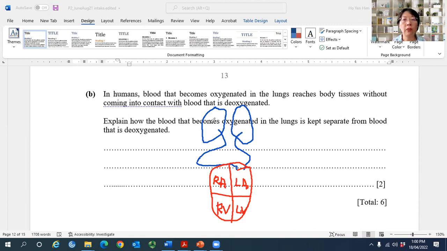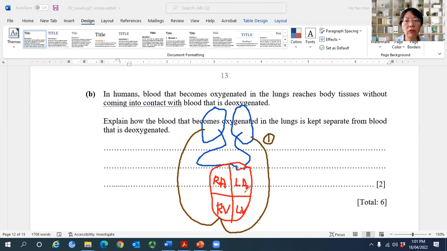So the pulmonary vein will carry oxygenated blood from the lung, so it will not mix with the pulmonary artery that carries deoxygenated blood from the right side of the heart. So this is the first thing, how it's being separated, because oxygenated blood is carried by the pulmonary vein and deoxygenated blood is carried by the pulmonary artery. So this is the first thing you need to mention.